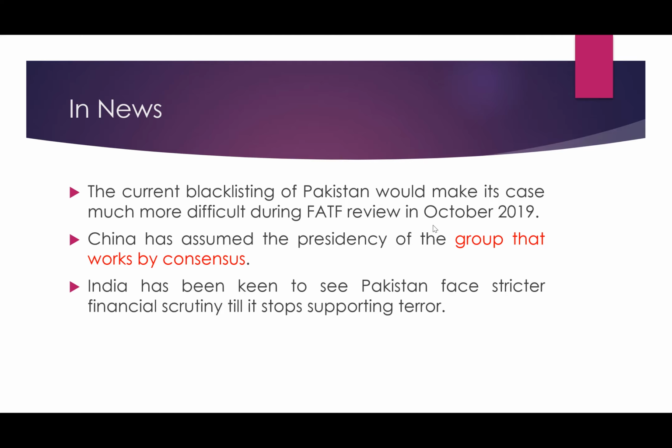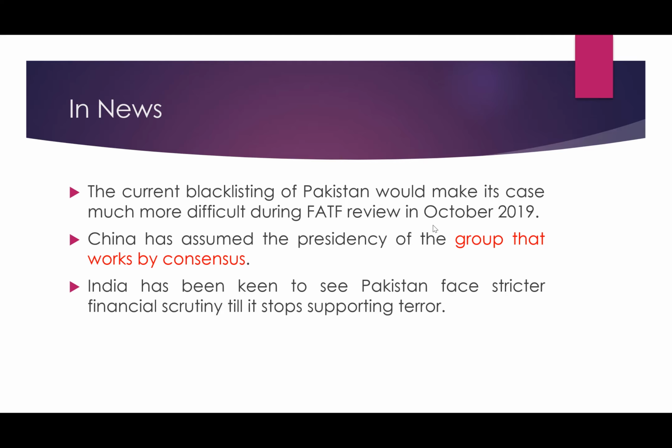China has assumed the presidency of the group that we have already discussed. The president is from China. Now this group works by consensus. What does this mean? All the members will have to agree before any decision is made. So China might try to save Pakistan, because China is a very close ally of Pakistan, and China has assumed the presidency of this group that works by consensus. So this is a problem for India, we can say.